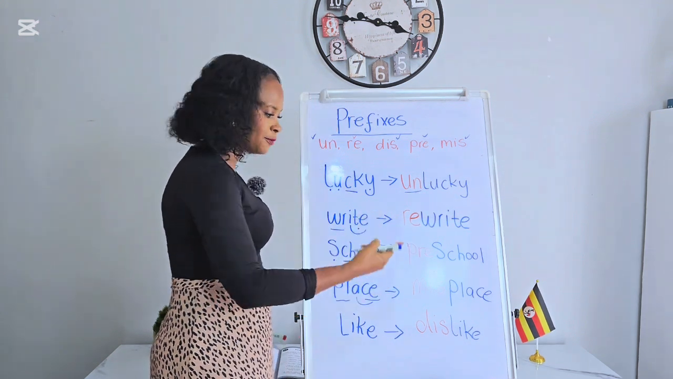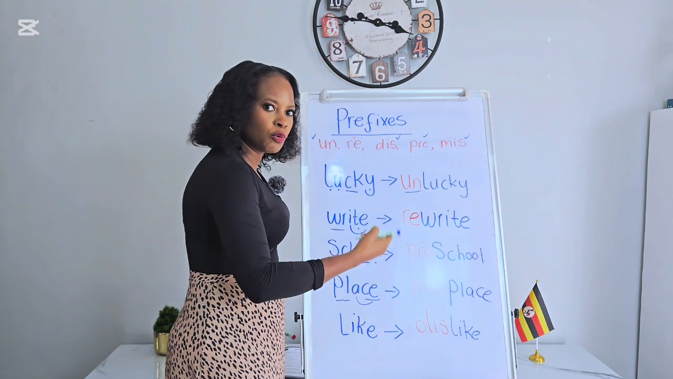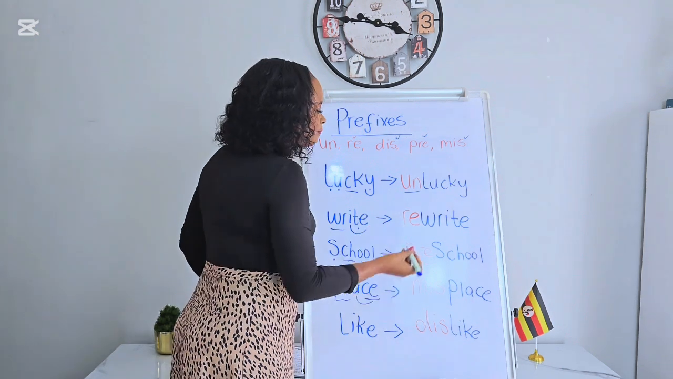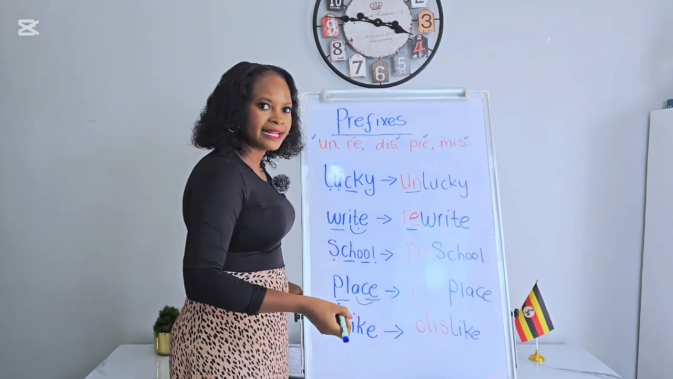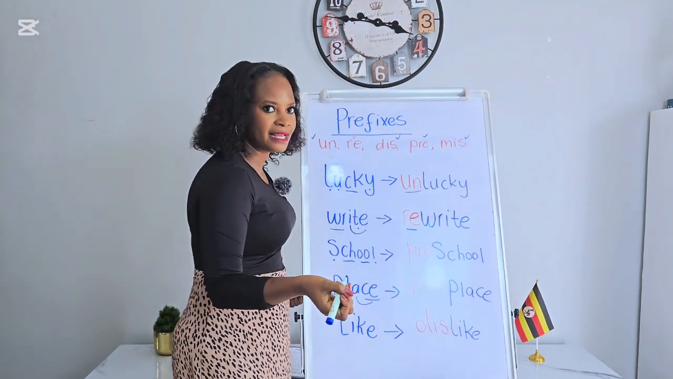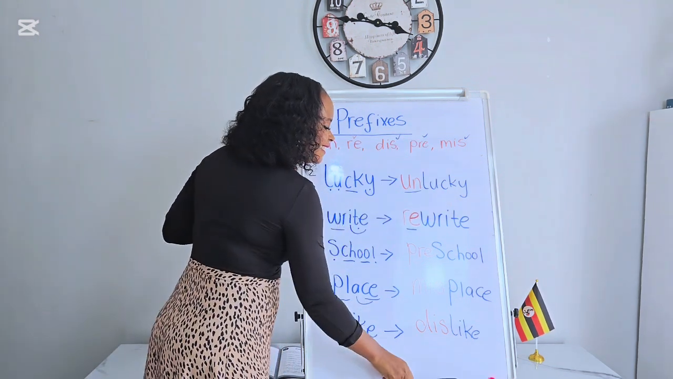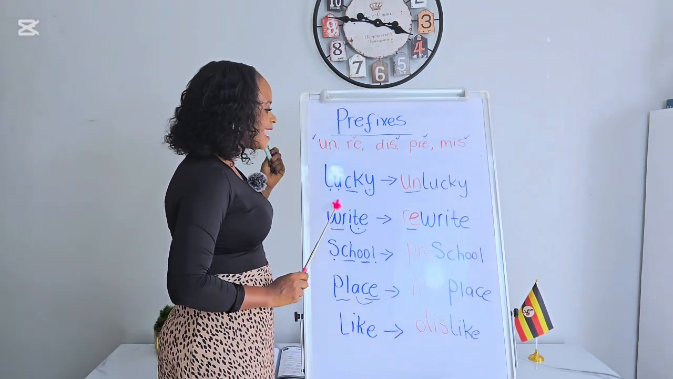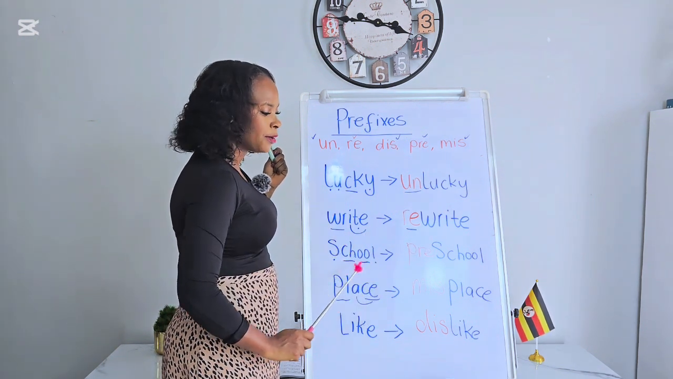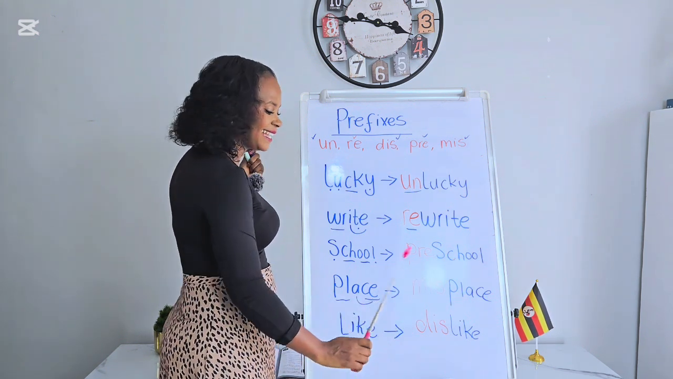Misplace, meaning that you have put something in a wrong place. Preschool, meaning that small school you go to before you start your big primary school where you spend a lot of time. Rewrite, meaning that write that again. Unlucky, meaning that not lucky. Do you get the point? Great. Okay, let's read our words. Lucky, unlucky. Write, rewrite. School, preschool. Place, misplace. Like, dislike. Good.